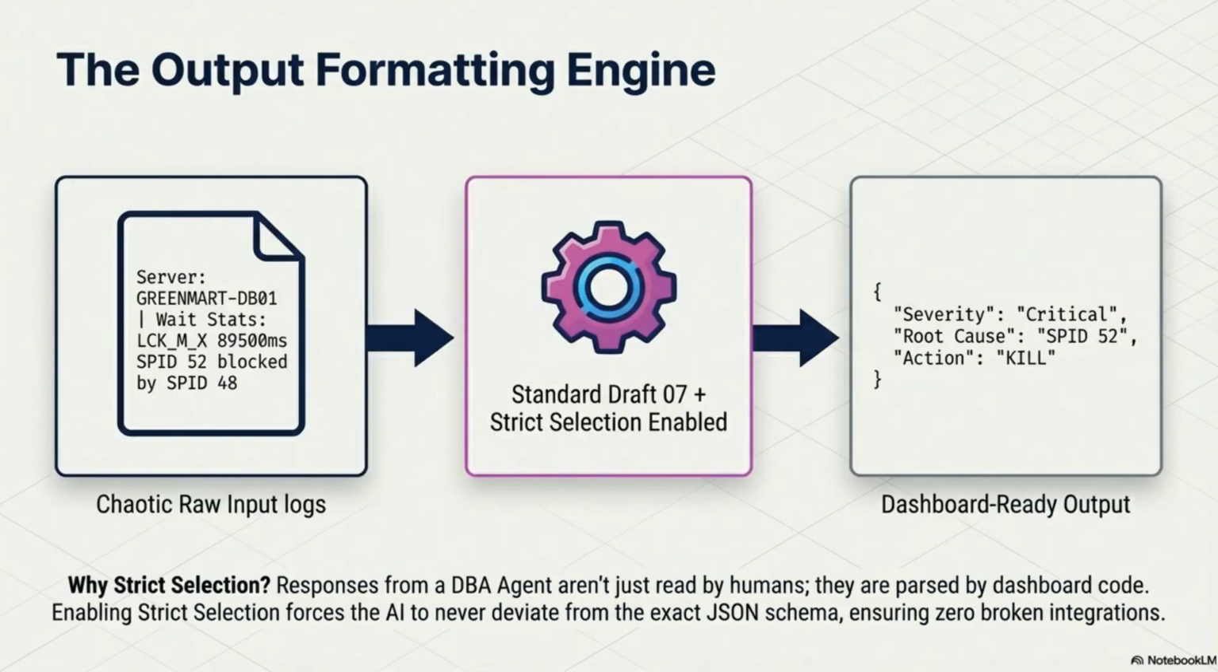On this slide, we have the output formatting engine. As you can see, we start with chaotic raw input logs on the left, which are often difficult for systems to parse. By passing them through our standard draft 07 with strict selection, we ensure the AI never deviates from the required JSON schema. The result? Dashboard-ready output on the right. This means 100% reliable data and, most importantly, 0 broken integrations for your platform.